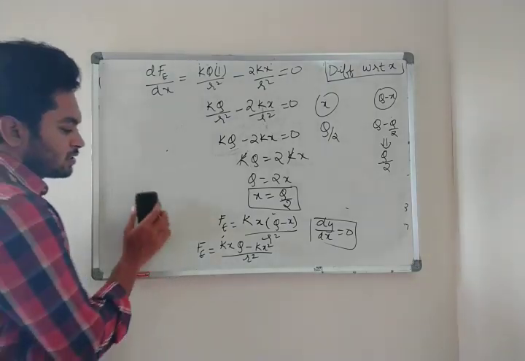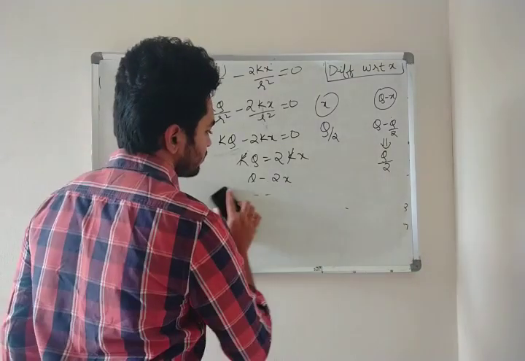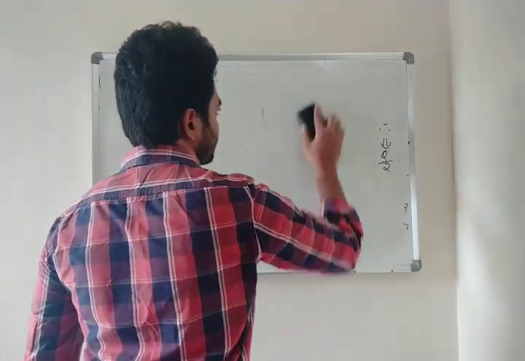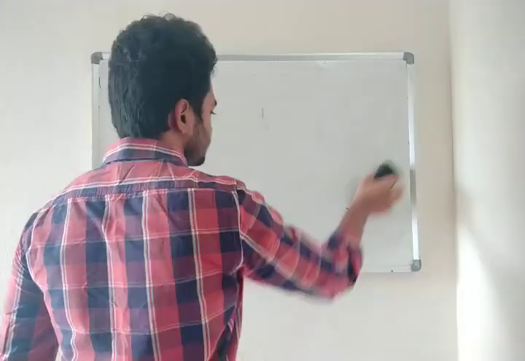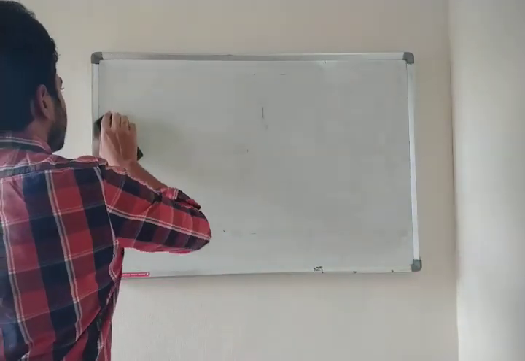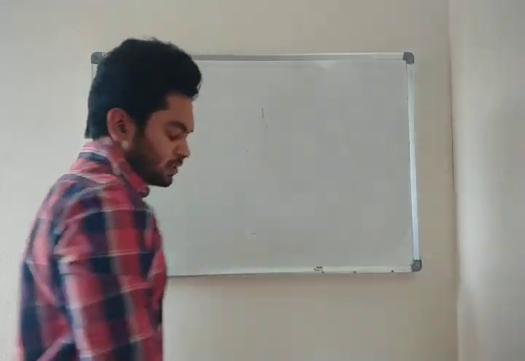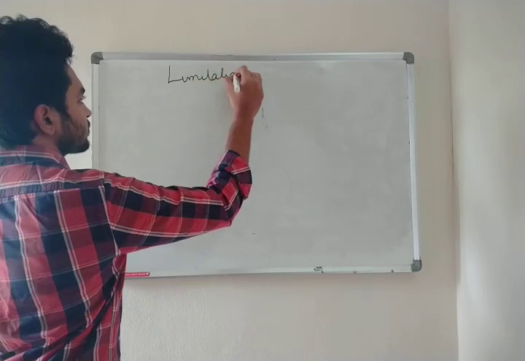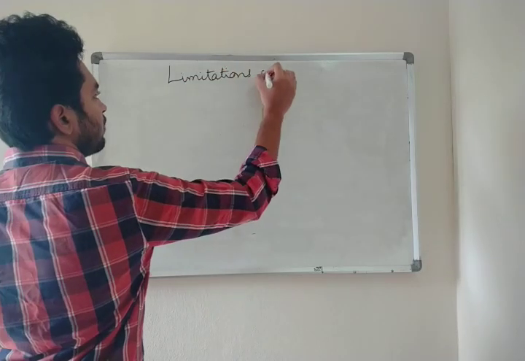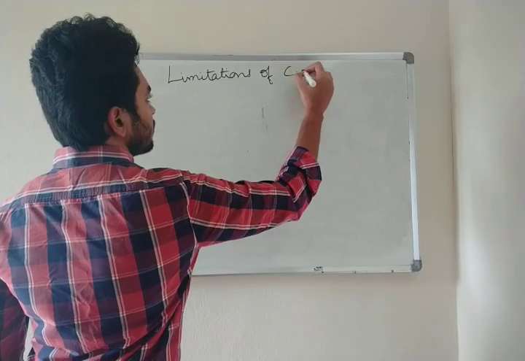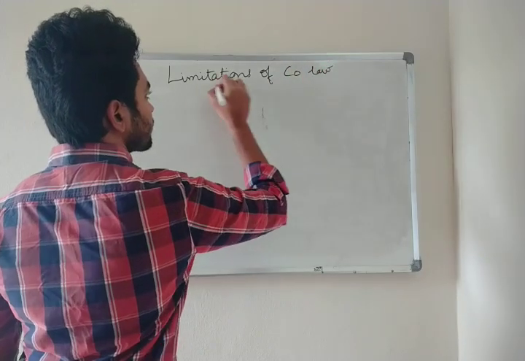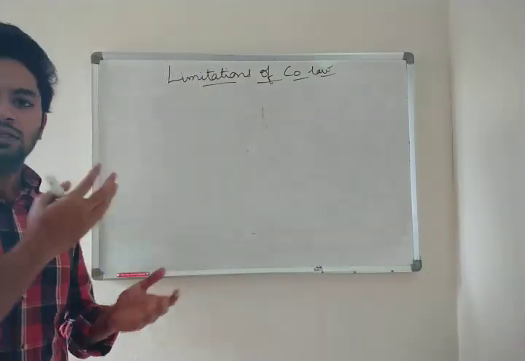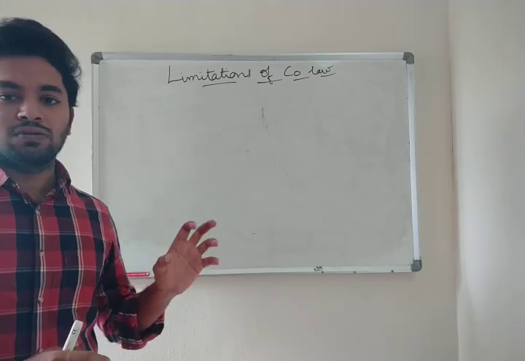Fine. Next topic is limitations. What are the limitations of Coulomb's law? As everything has advantages and disadvantages, this law also has some disadvantages.